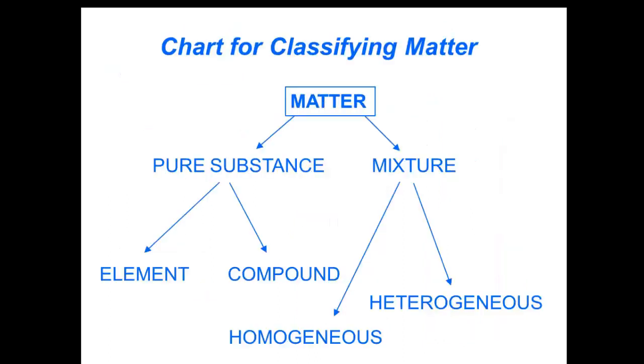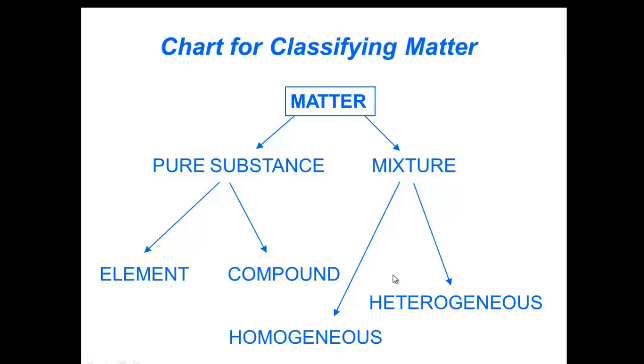So this is the chart for classifying matter. Matter can be classified into pure substances or chemicals and mixtures. Pure substances can be classified into elements and compounds. Elements can be classified into monatomic elements, polyatomic elements, and allotropes. Compounds can be classified into ionic compounds and covalent compounds. This is by the way that the electrons are shared, gained, and lost.